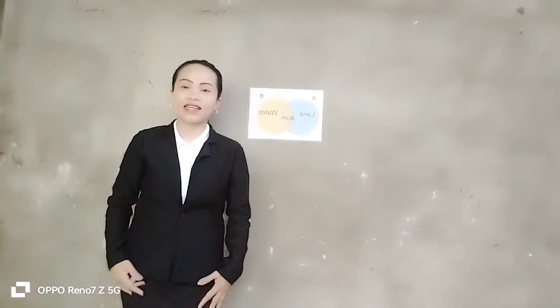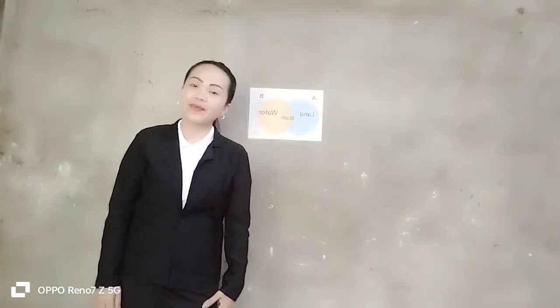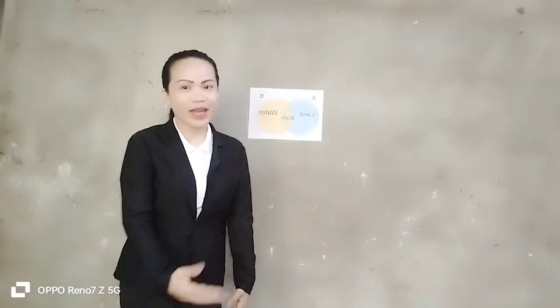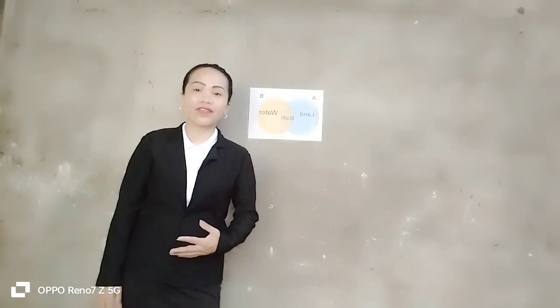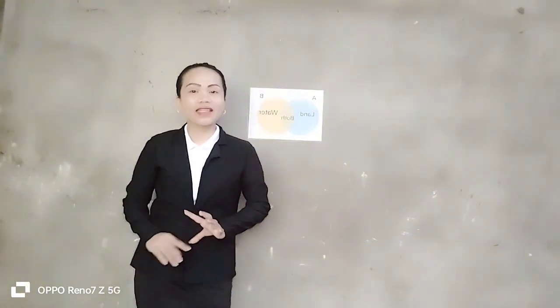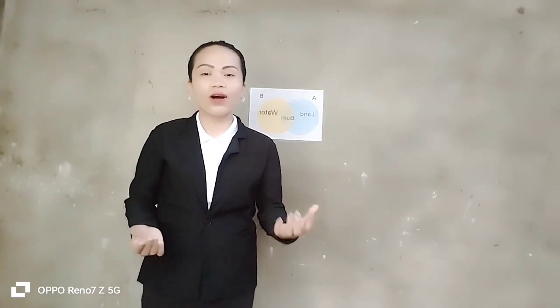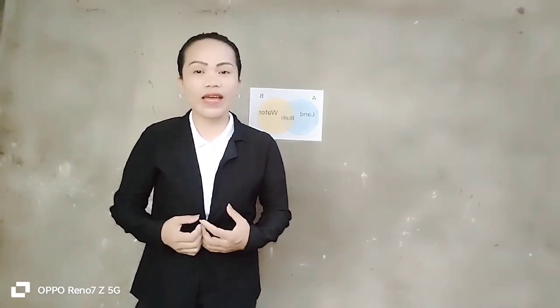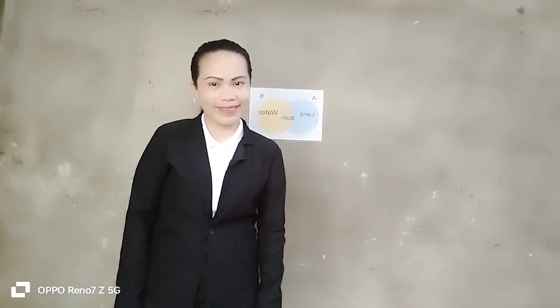So my question is, where do animals live? Alright, thank you. So animals live in their habitat. So what does habitat mean? Habitat is the place where all the needs, the air, the food, and also their home to live in are found. So that is what we call habitat.